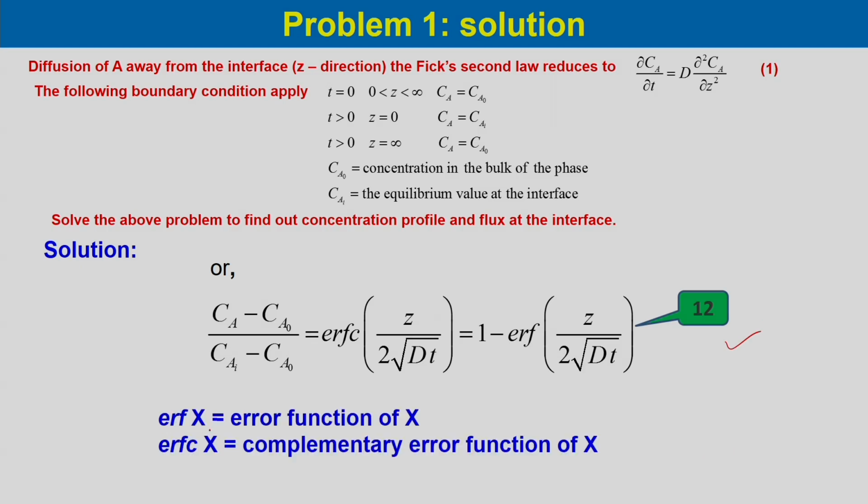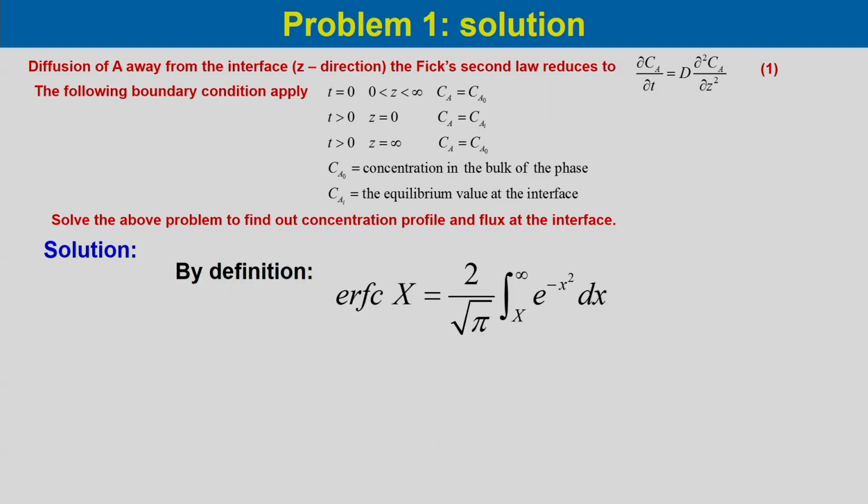Here erf(x) is the error function of x and erfc(x) is the complementary error function of x. The error function we have already discussed in our earlier discussion. By definition, the complementary error function is equal to 2 by root pi, integral from x to infinity of e to the power minus x square dx.